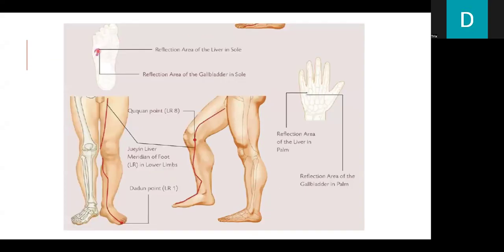Next is the reflection area of the liver in the sole, the reflection area of the gallbladder in the sole, the Juyin liver meridian of foot in the lower limbs, and the Dadun point or liver 1, and then the Quchuan point or liver 8, and then here the reflection area of the liver in the palm, and the reflection area of the gallbladder in the palm.